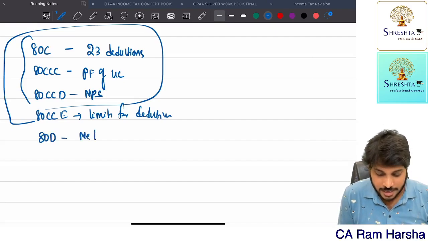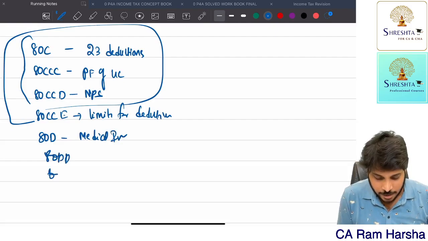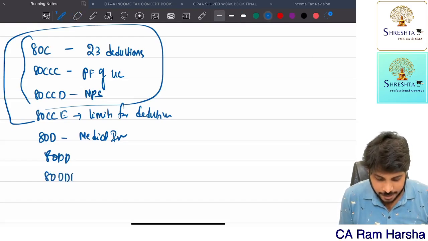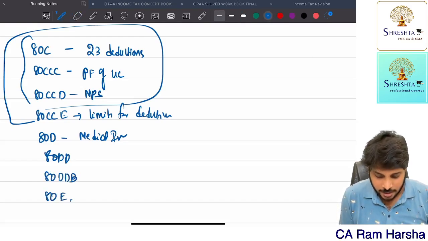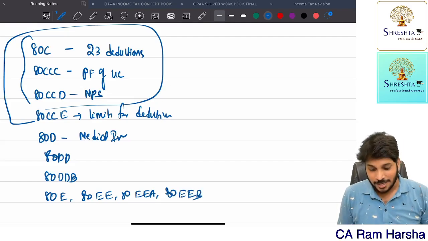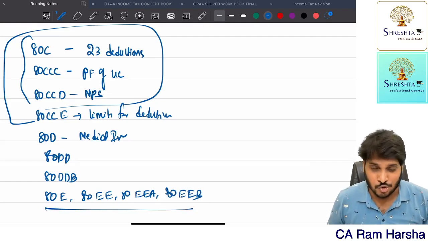This is about medical insurance. Then we have 80DD. Then we have 80DDB. Then we have 80E, 80EE, then we have 80EEA, then we have 80EEB. In all these cases, you are paying interest to bank.